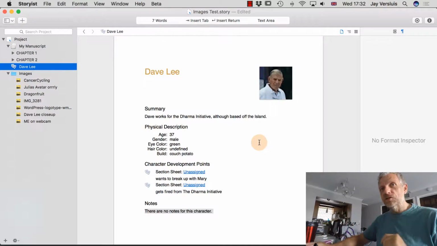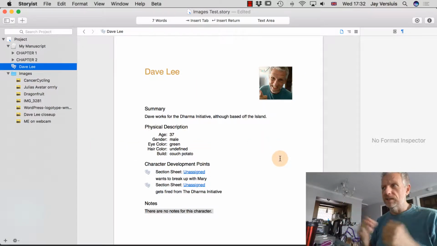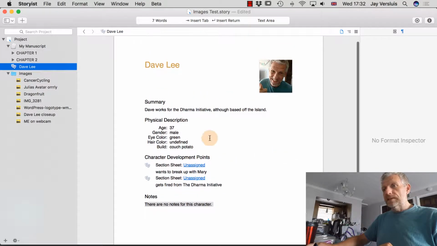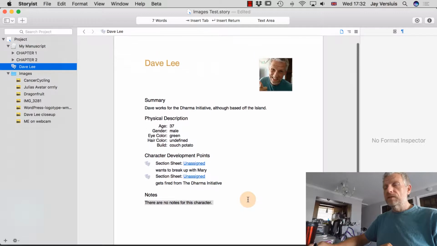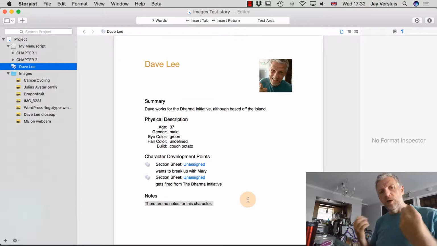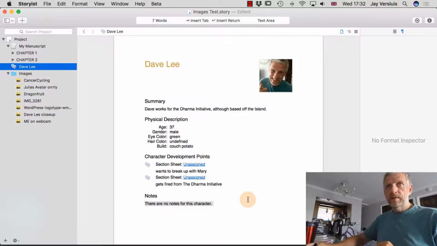It demonstrates a purpose, or maybe we can say me on webcam. So this is what Dave Lee looks like, for example. So that defines the character, and it's a way to start writing a Bible about your character. Now imagine we can define another character.